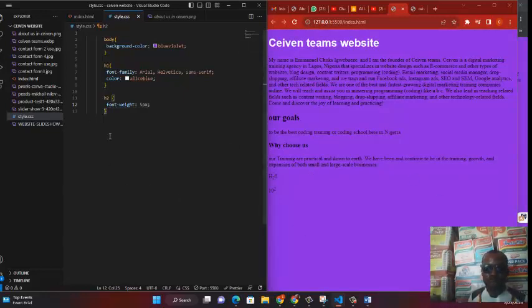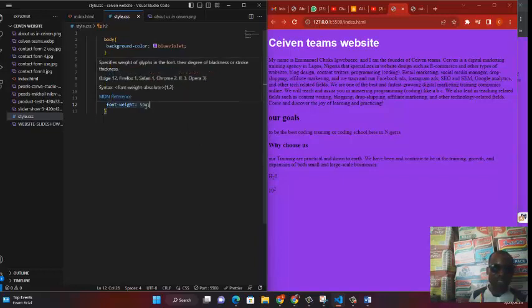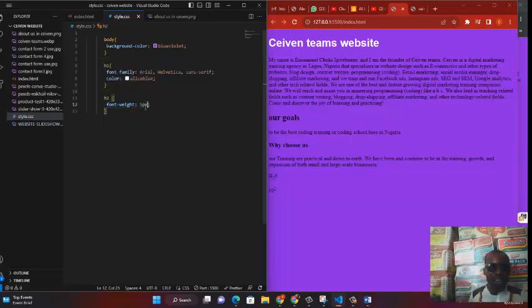So these are what you do with font. You can do your font weight. You can make it bold, lighter, or bolder. Let's try 900, which is the highest number there, if I'm not mistaken. You can use 900, 20, 50, 500, any way you want. Font weight 900, and Ctrl S. Oh, sorry, we are making a mistake.